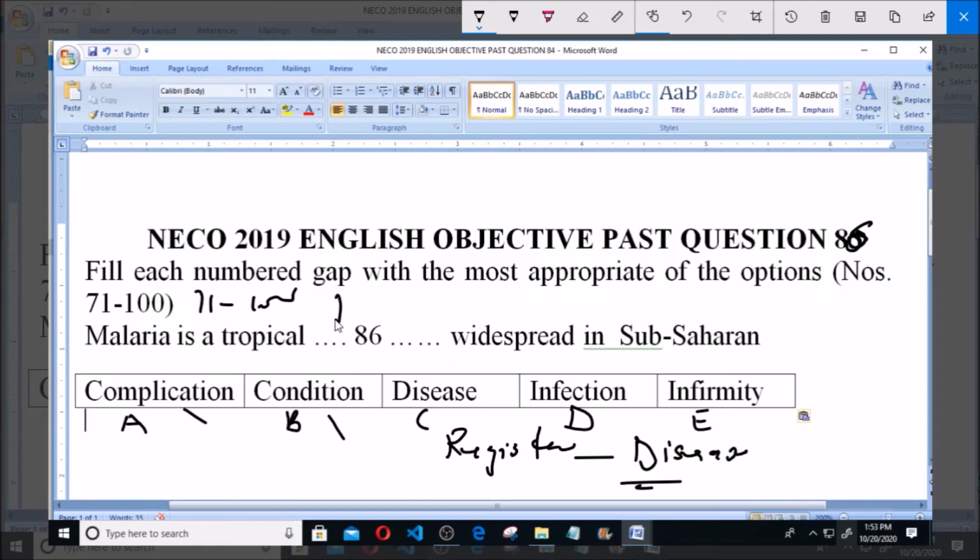So malaria is a tropical disease widespread in sub-Sahara. So option C is correct.